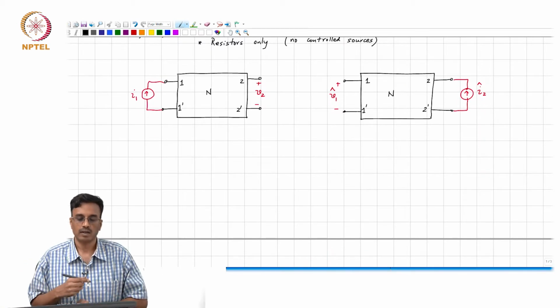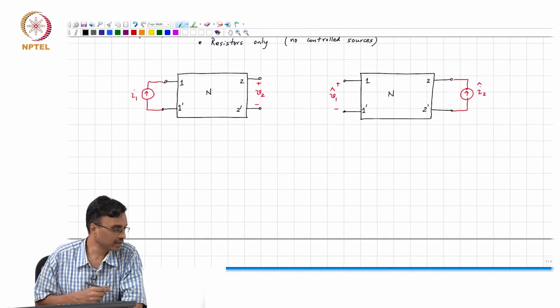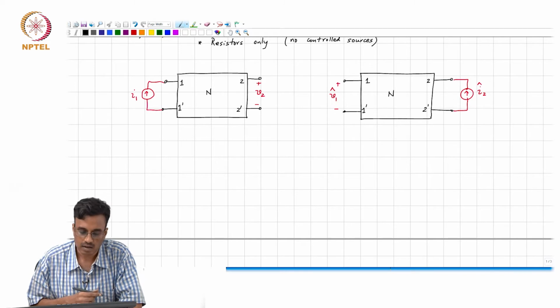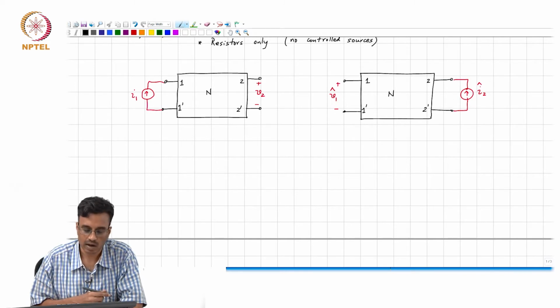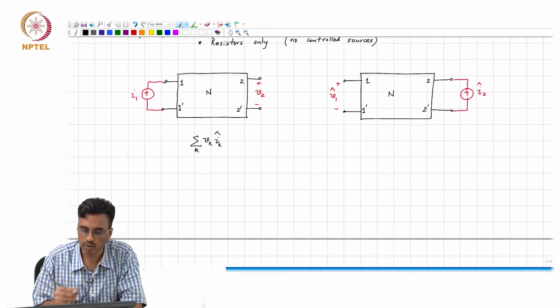And we apply Tellegen's theorem to both these networks, and let us see what happens. Remember, sigma over all branches inside this network N of Vk and Ik hat, which correspond to the branch currents.